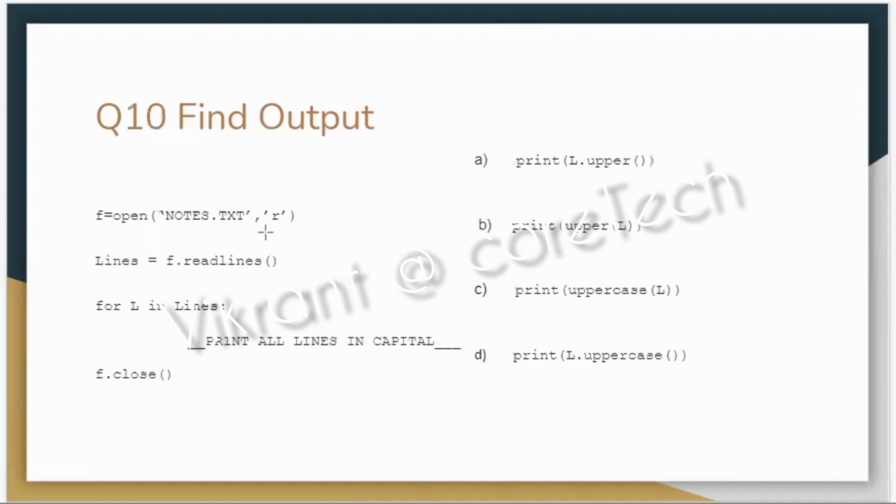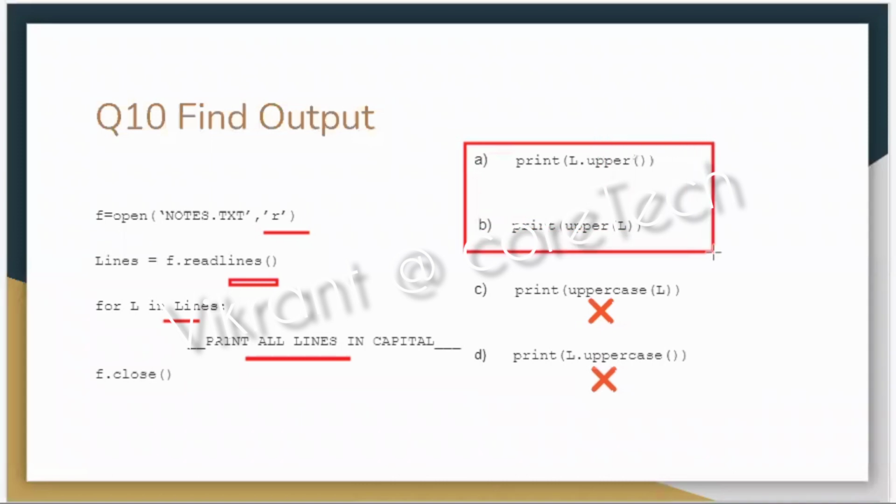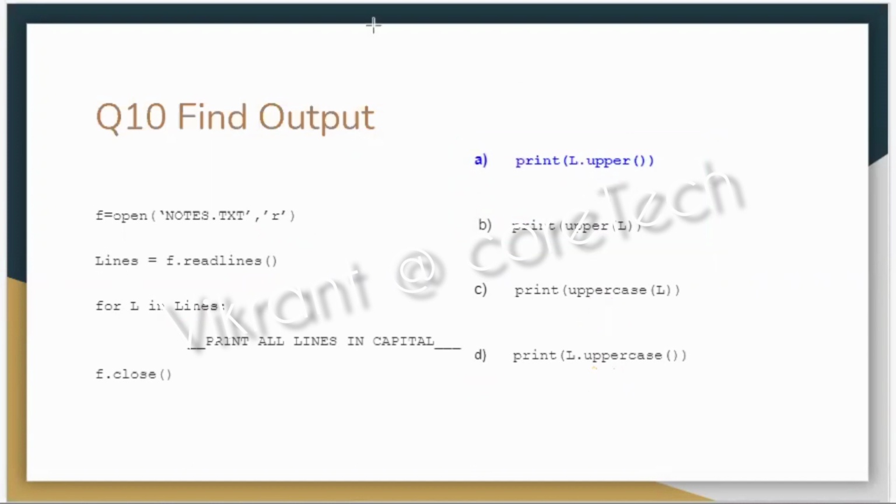The last question in the same set. What do we have now? File is being opened in read mode, reading all the lines in the form of a list, accessing through a loop. Now print all the lines in capitals, means we need to have something called upper. As we know, there's nothing like uppercase in Python. So we are once again left with two options. If we have memorized the syntax properly, then we know that the list name followed by the name of the function will be the correct syntax for this question.